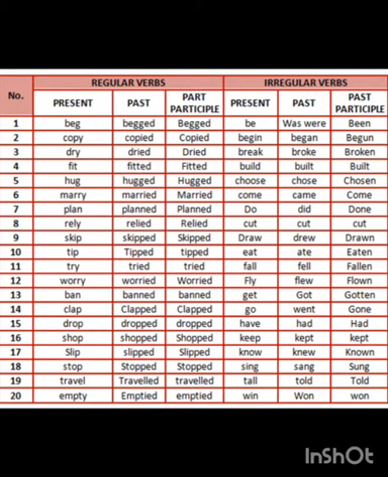So here we have the regular verbs and the irregular verbs. You can see the first column, the present tense, past tense and past participle. There are 3 columns for each, regular as well as irregular verbs. Let us discuss the regular verbs at first. The first one is beg, B-E-G, beg. Beg means to ask. The beggars, they always beg.